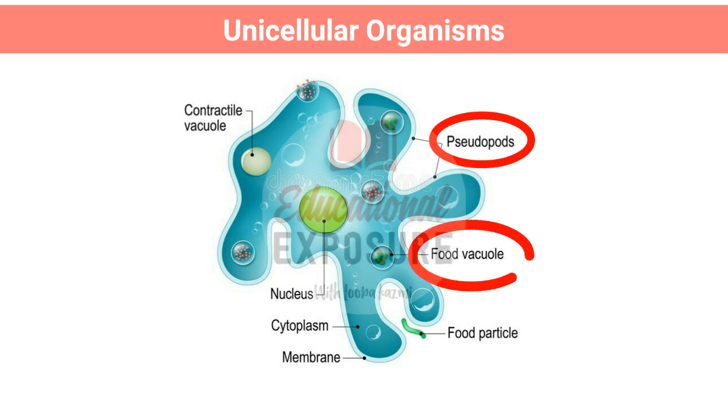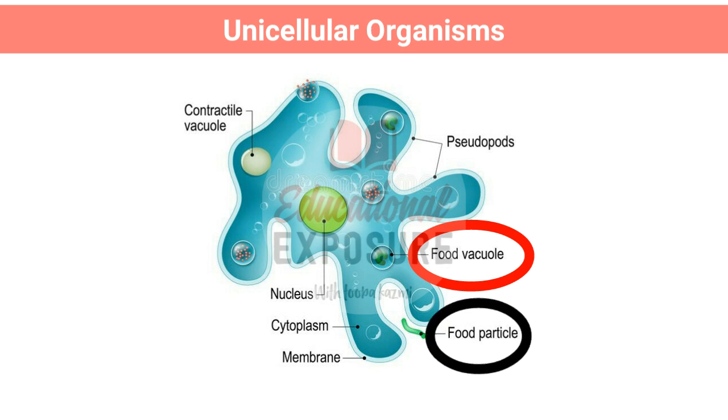They are also used for movement. The food particles ingested by amoeba move toward food vacuoles, which are membrane-bound sacs.